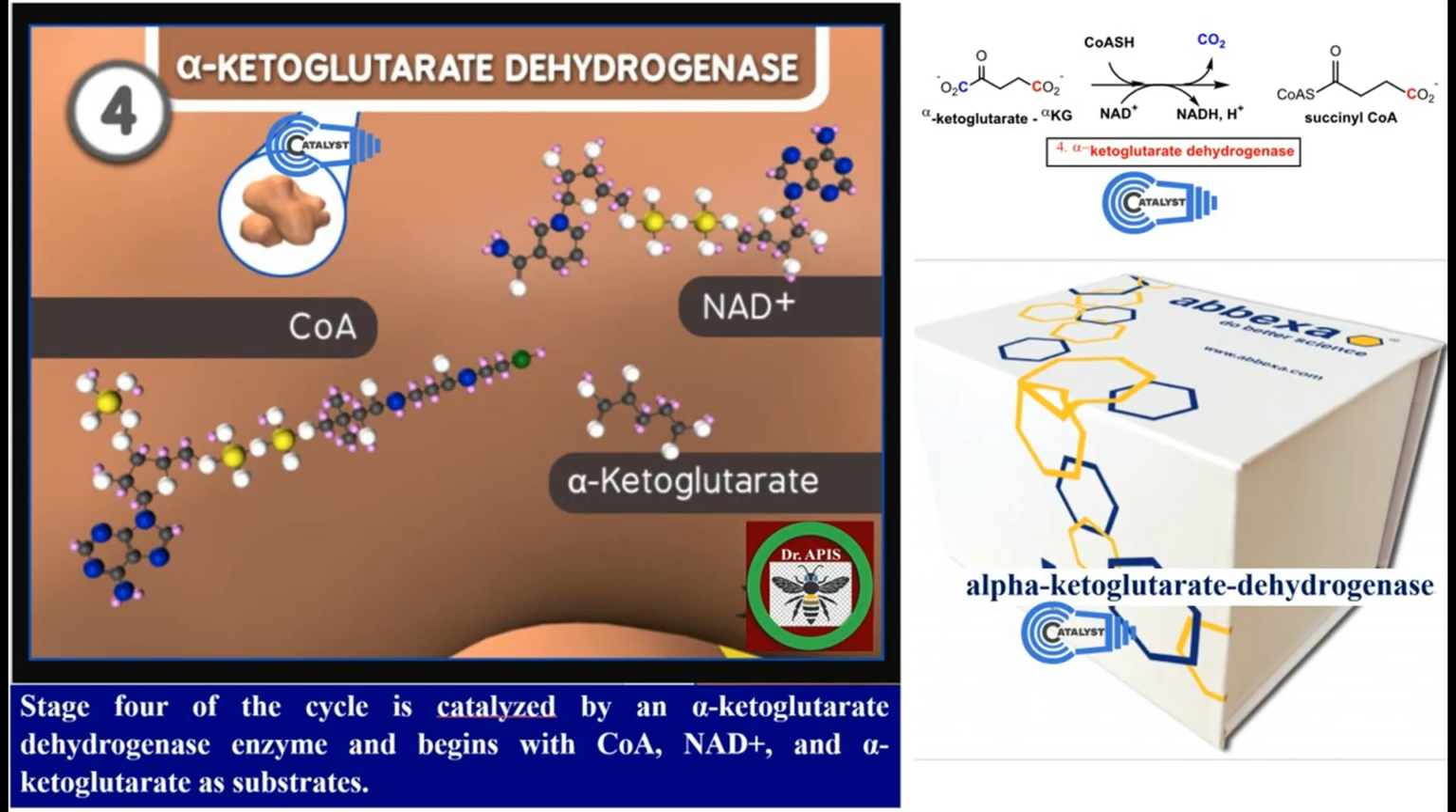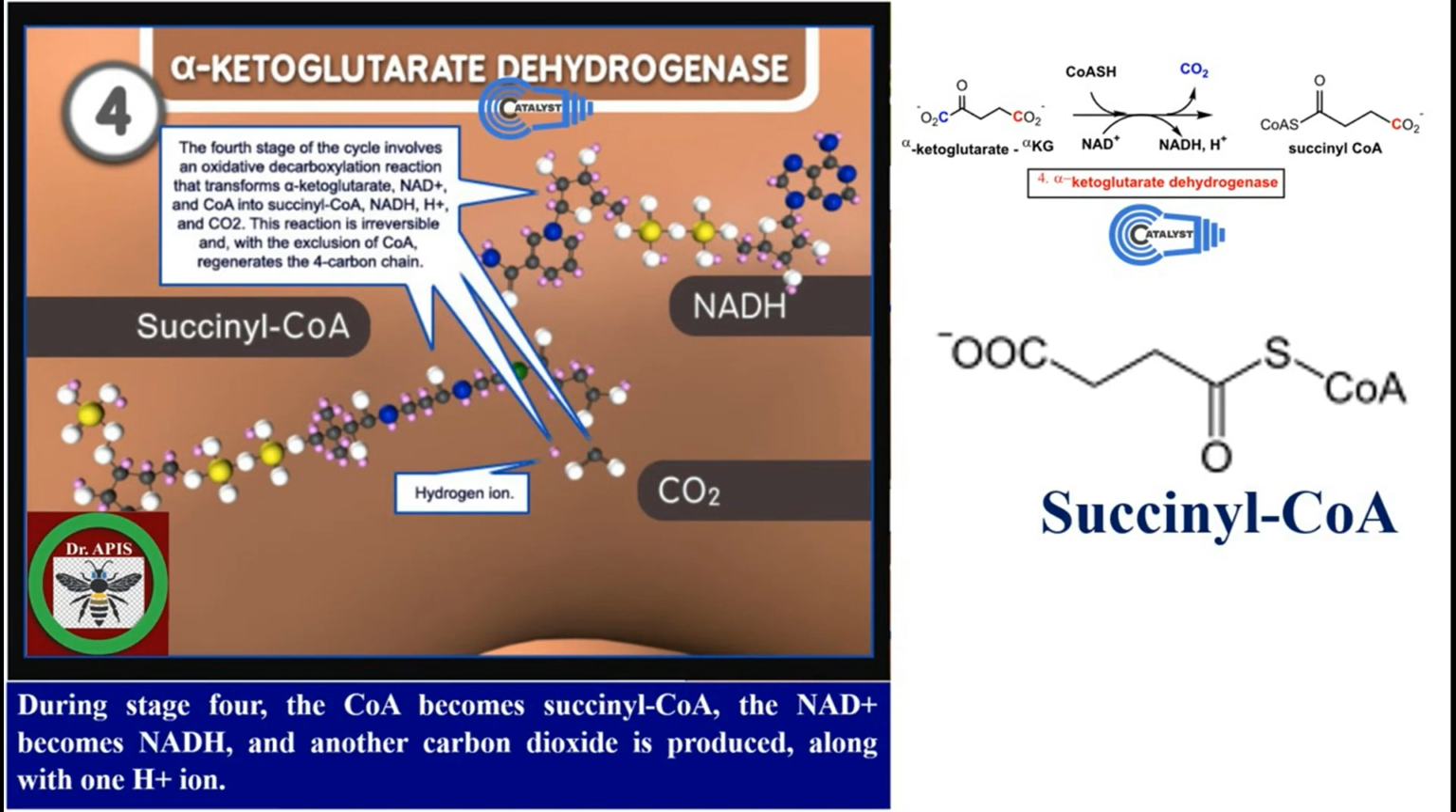The reactants for the fourth step of cycle are alpha ketoglutarate, NAD and CoA. The enzyme involved in this step is alpha ketoglutarate dehydrogenase. The fourth step of a cycle involves a decarboxylation reaction that transforms alpha ketoglutarate, NAD and CoA into succinyl-CoA, NADH, hydrogen ion and carbon dioxide. This reaction is irreversible and with exclusion of CoA.